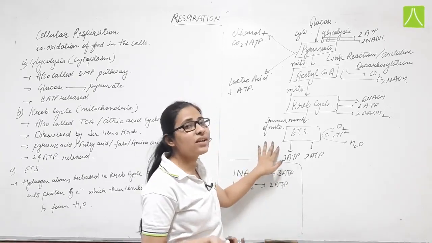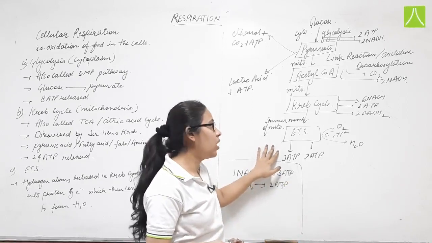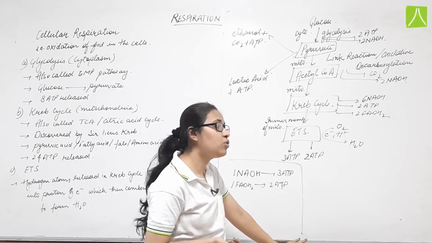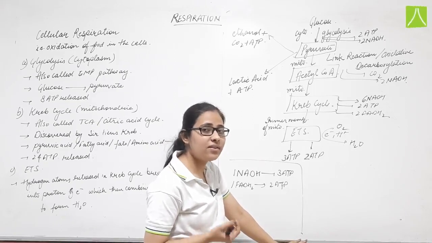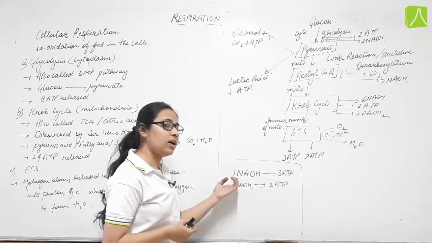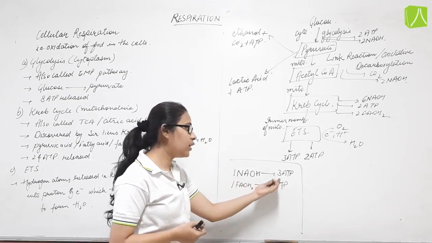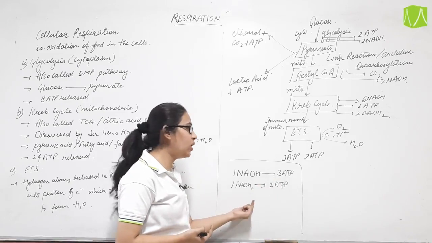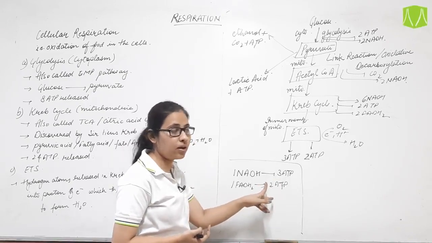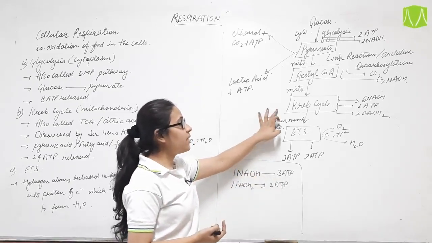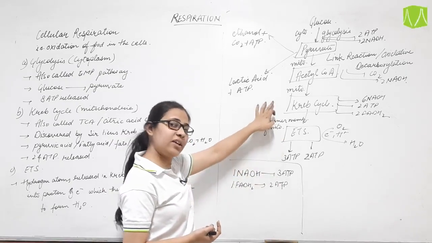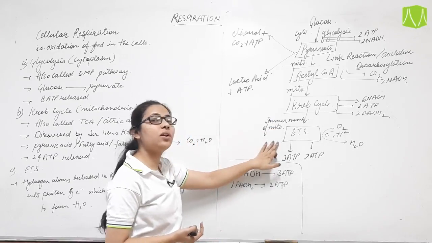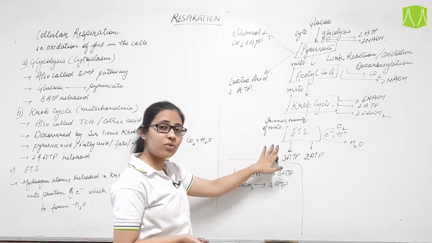It is also essential for energy production, but the amount of ATP produced by NADH and FADH2 is a little bit different. There is a difference. One NADH gives you 3 ATP and 1 FADH2 molecule gives you 2 ATP. This we have to remember. Now this Krebs cycle also takes place in the mitochondria of the cell. After this Krebs cycle, the event which will occur is ETS, the electron transport system.